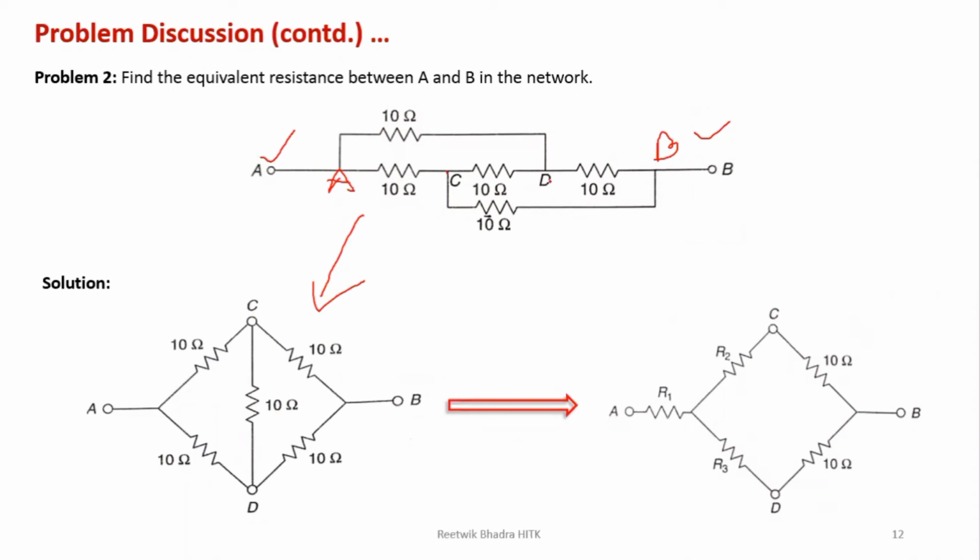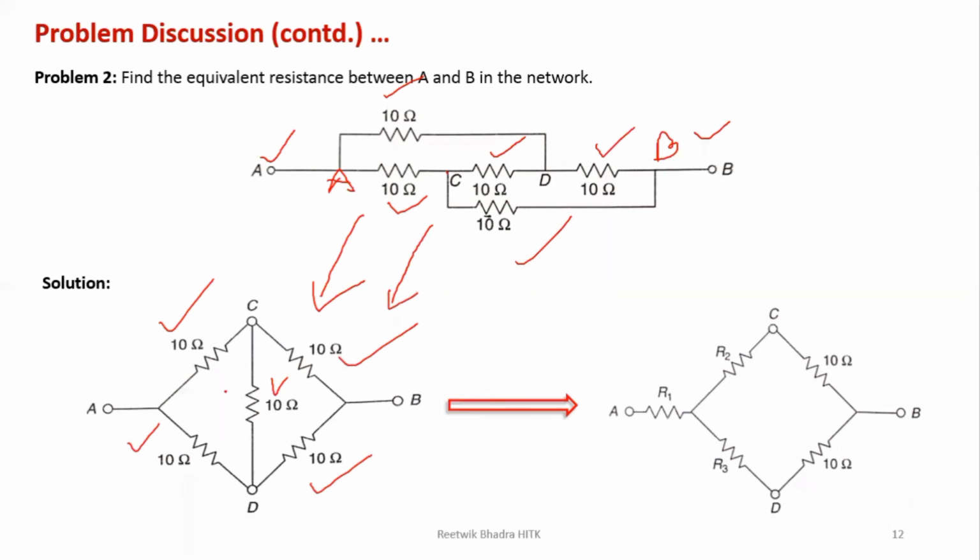So between A and D, 10 ohm is connected. Between A and C, this 10 ohm is connected. Between C and D, this 10 ohm is connected. This one is already drawn. Between D and B, this 10 ohm is connected. Between B and C, this 10 ohm is connected. So this diagram can be converted into this diagram.